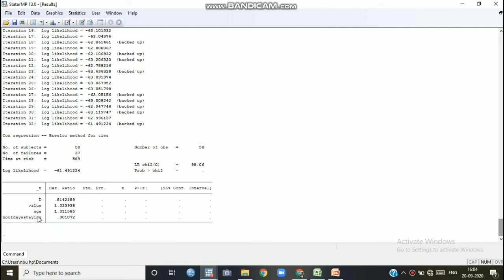Okay, the result is this. Still we are not getting this value, that means the probability value and confidence interval. That means again we have to reduce, perhaps we have to reduce another independent variable. But anyway, if we want to explain, D means treatment, 1 or 0. If 1 is given, that means specialized treatment is given, the hazard ratio shows this is less than 1.